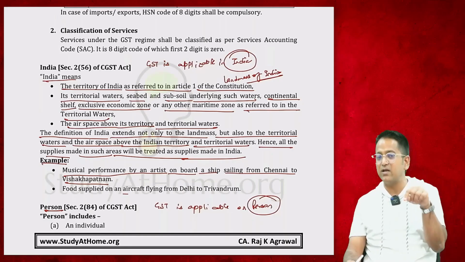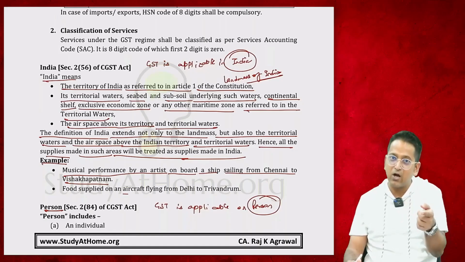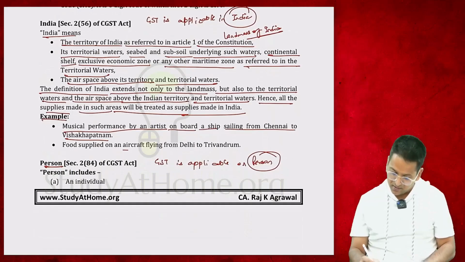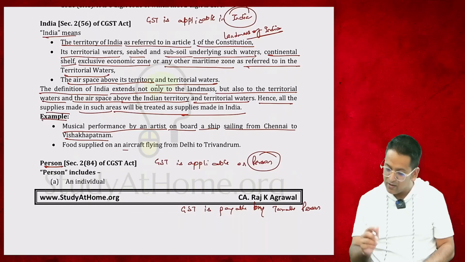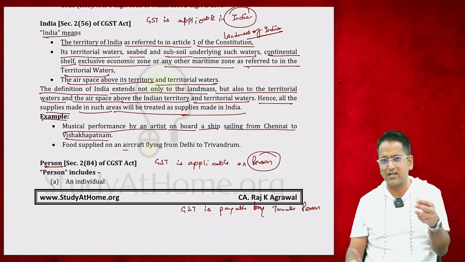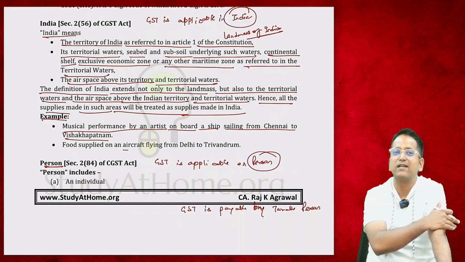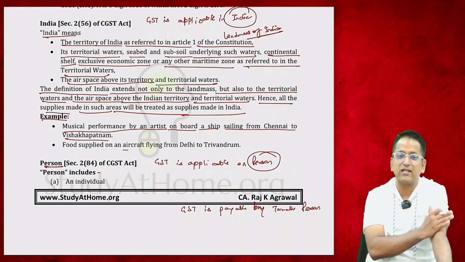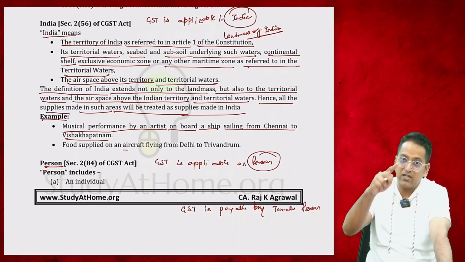But please pay attention. On whom the GST is applicable, you do not have to pay tax. It is applicable to you. The one who has to pay GST will be the taxable person. This should also be written somewhere. GST is payable by a taxable person. If you are a person, then it's applicable to you. You'll see there are a lot of things in the world: threshold limit, exemptions. After checking all these things, if you are outside of all those things, then we will say you are a taxable person. Small traders aren't included; they are still considered persons, but they will be excluded. So first, let's understand who a person is, on whom the GST law will apply. Then we will learn about taxable persons, who will pay GST.